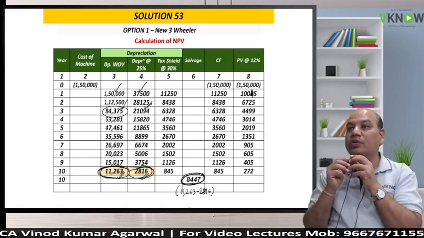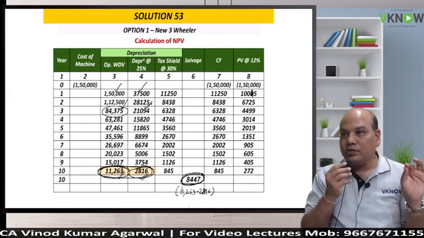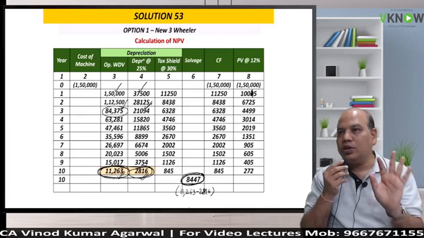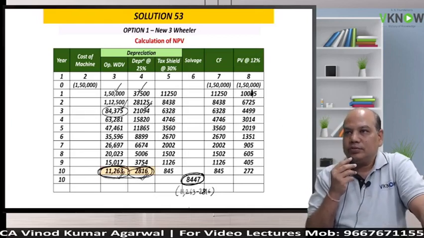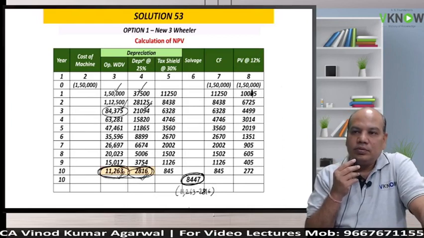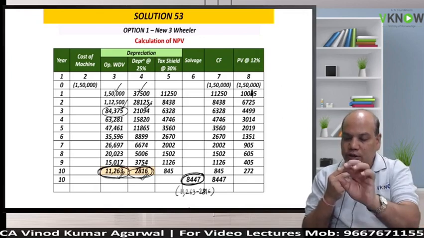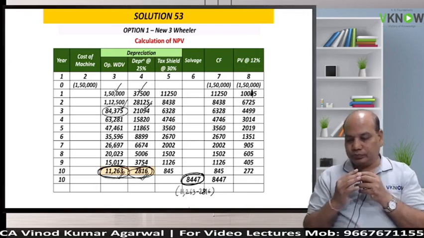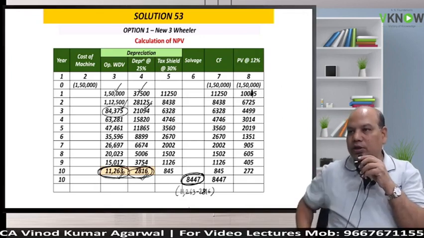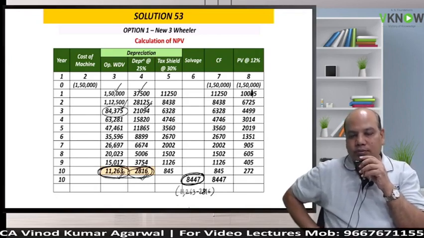What is written about salvage value? Salvage value is equal to WDV after the life of the project. So 10 years is the life. WDV is 8447. 8447 into 10th year factor. Please write down in the notebook.